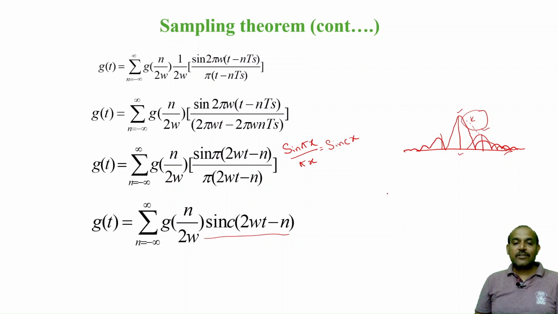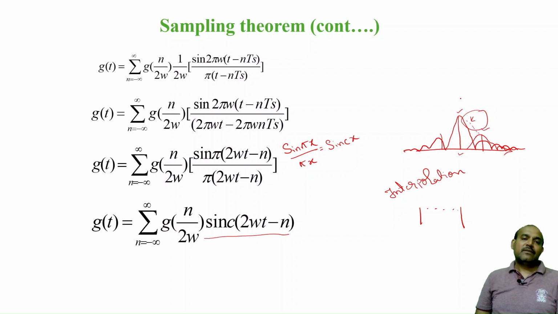So this sinc function is also called the interpolation formula. That means if two boundaries are known, the in-between samples can be calculated with the help of this, so that you can get back your time domain waveform. With this, we have reconstructed the sampled wave. So this is a proof for the sampling theorem.